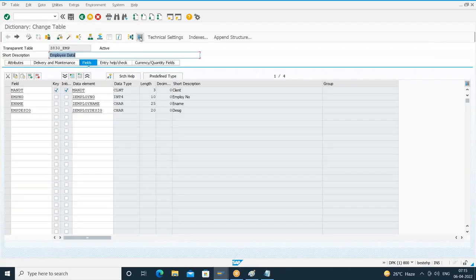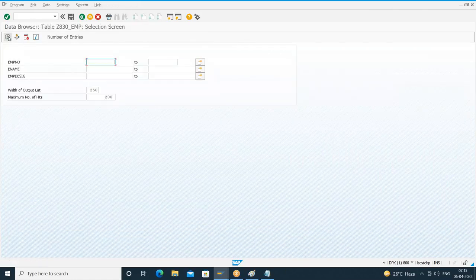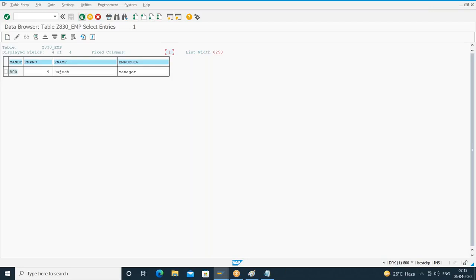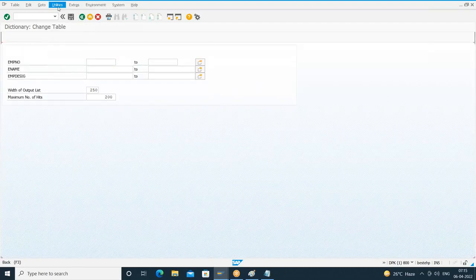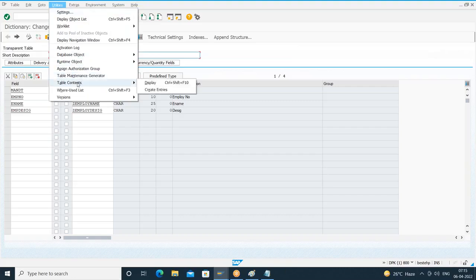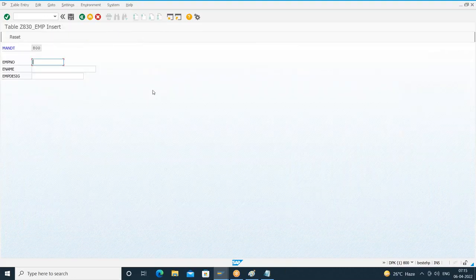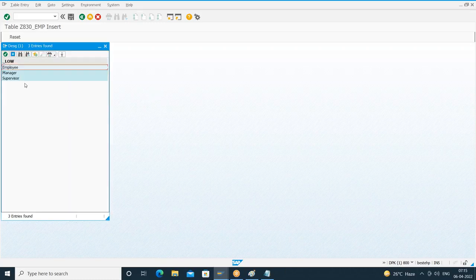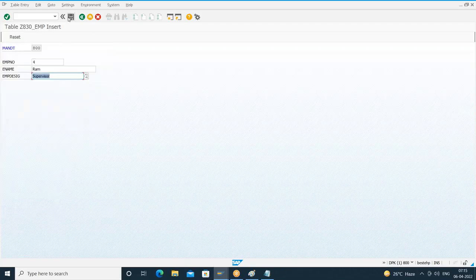So if I go to the table contents, yes, I got one record. Okay, let me try to insert one more record. Utilities, Table Contents, Create Entries. For the second record also, it will try to insert the same client number 800. I'll give some employee number 4, some employee name, and some designation. Okay, if I try to save it, it is giving a message: a data record with the specified key already exists.